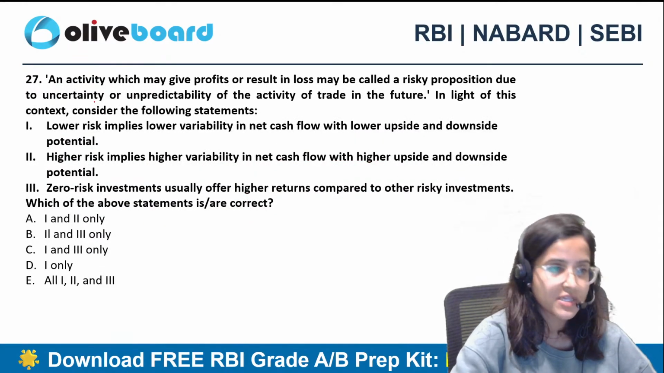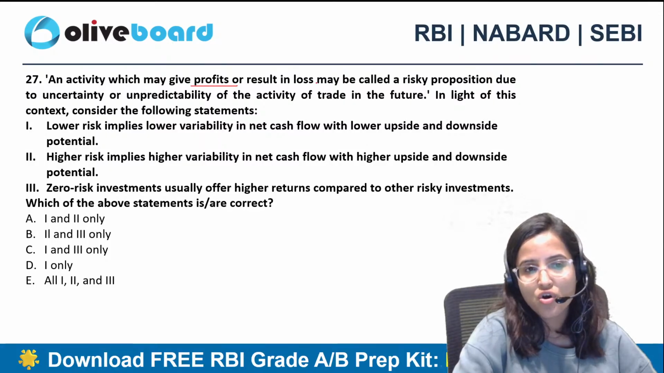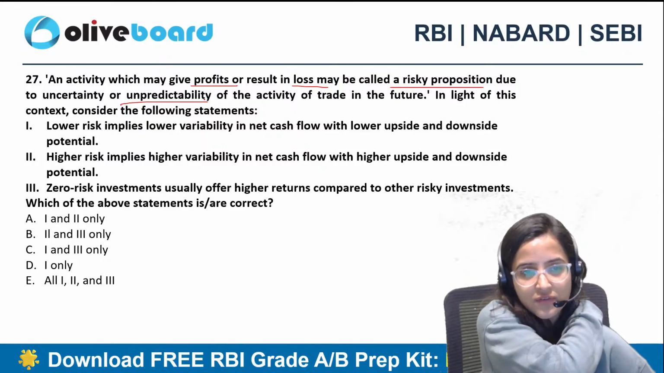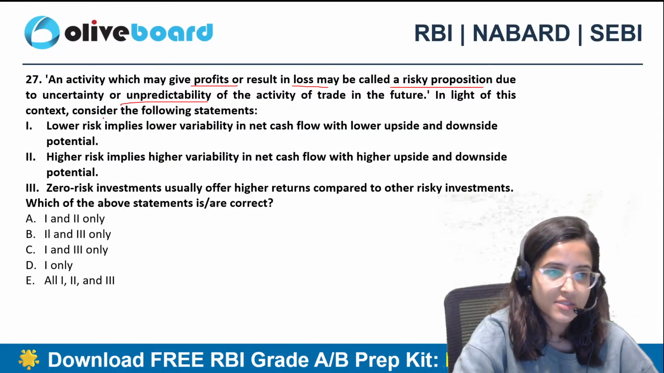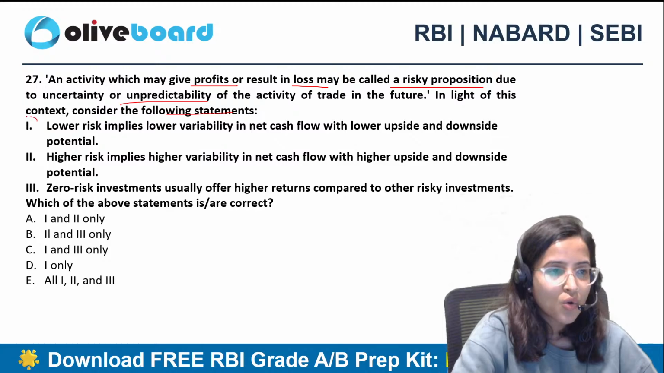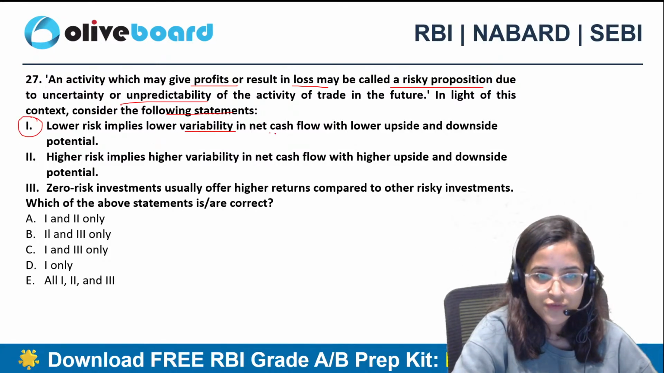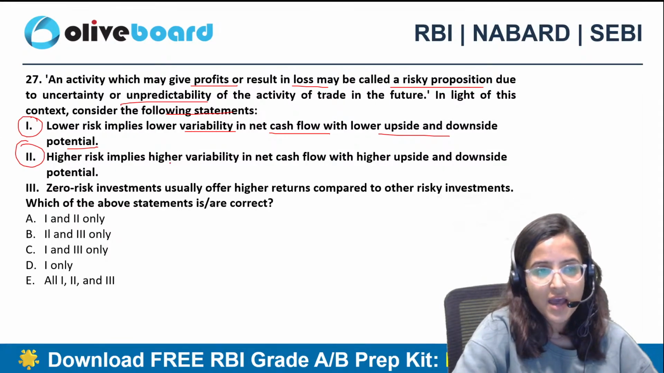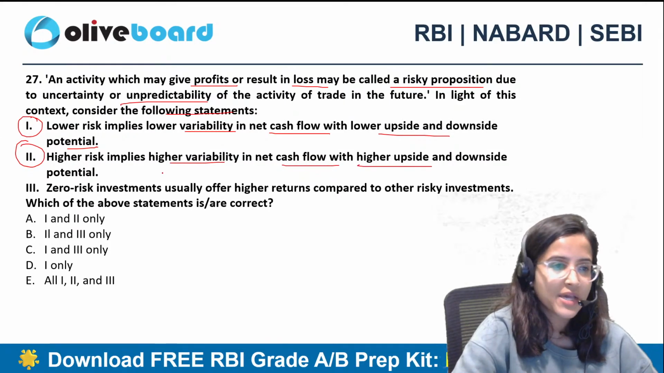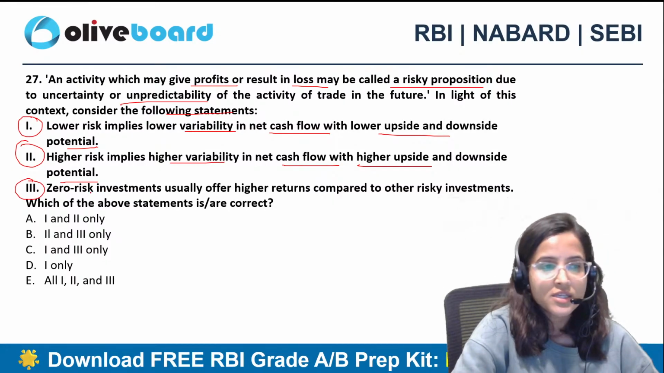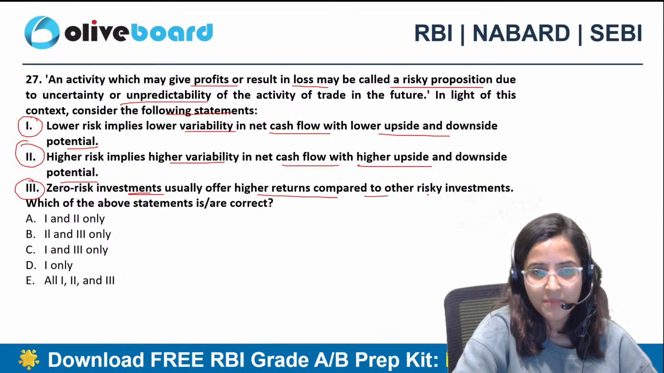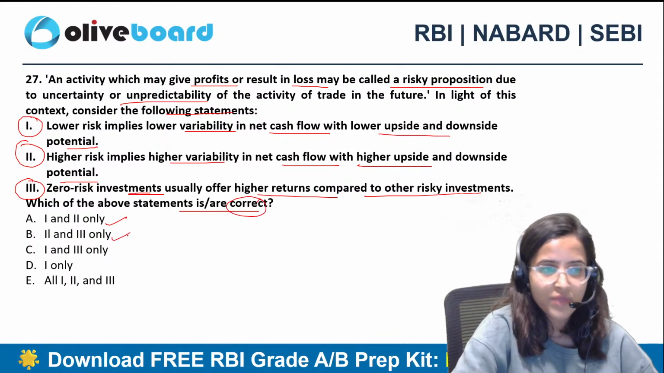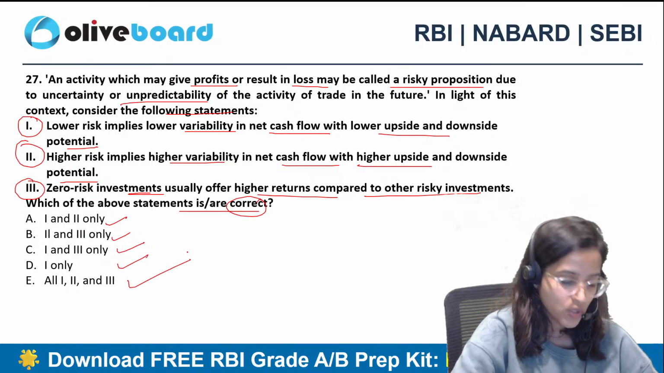So let's read question number 27. An activity which may give profits or result in loss may be called a risky proposition due to uncertainty or unpredictability of the activity of trade in the future. In light of this context, consider the following statements. First, lower risk implies lower variability in net cash flow with lower upside and downside potential. Second, higher risk implies higher variability in net cash flow with higher upside and downside potential. Third, zero risk investments usually offer higher returns compared to other risky investments. Which of the above statements are correct? 1 and 2 only, 2 and 3 only, 1 and 3 only, 1 only, or 1, 2 and 3?